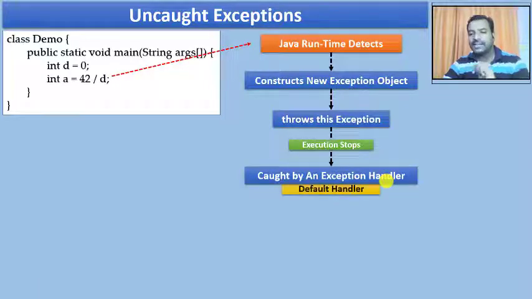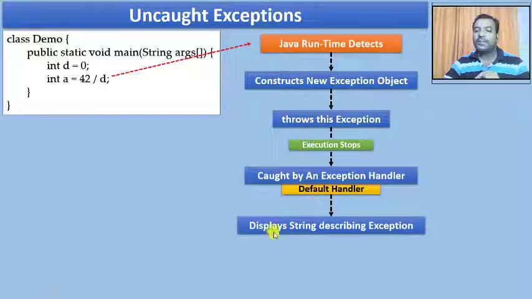When this exception is caught and handled by the default handler of your Java system, it is going to display a string as a message describing what sort of exception it was. Because the exception has been created and thrown to the default handler, the default handler's job upon receiving the exception is just to print a message describing what sort of exception occurred.